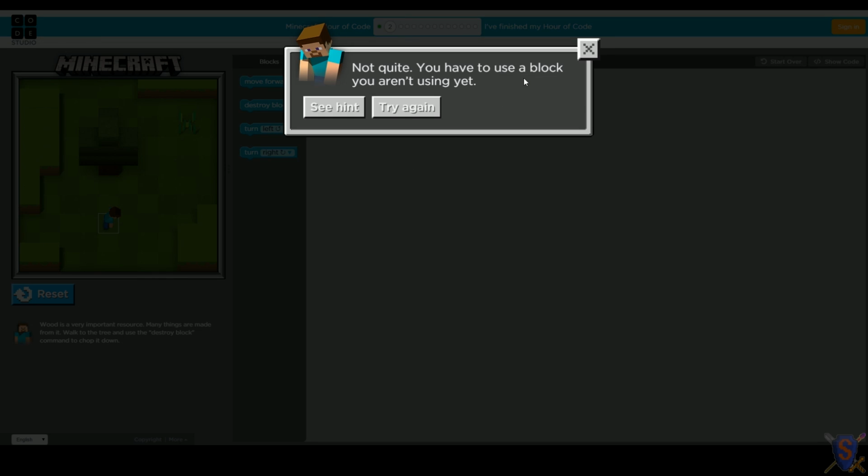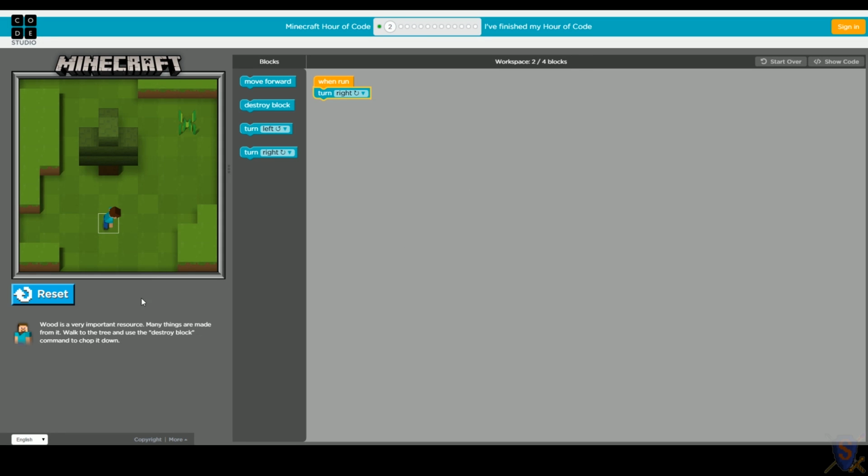That's good. We know it didn't work yet, but it's okay. We're testing. All right, so let's turn right and let's walk forward a block. Okay, so now Steve will be here. But I think he's going to be facing the wrong direction because we just walked to the right. We need to go this direction now. We need to go up. So I think we need to turn Steve again.